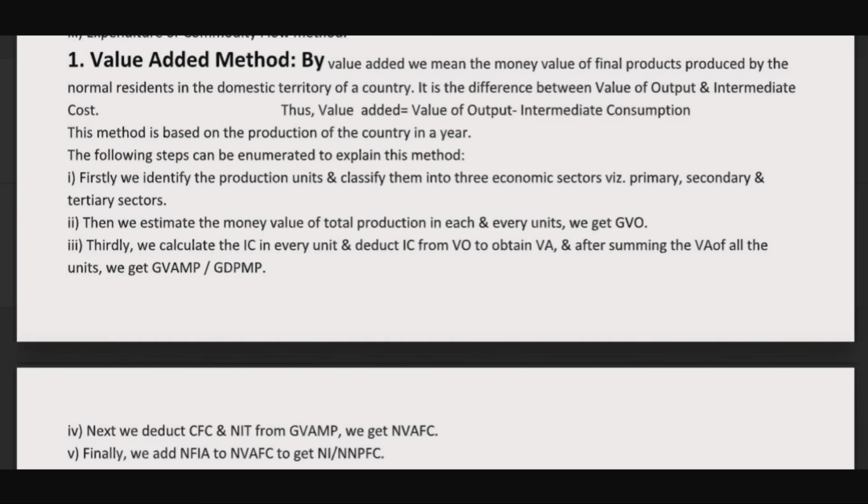We will get that is GVAMP, gross value added at market price, or GDPMP, that means gross domestic product at market price. Next, they will deduct CFC and NIT, that means depreciation and net indirect tax, from this gross value. Then they will get net value added at factor price. Finally, they have to add NFIA, that is net factor income from abroad, to this net value. Then finally they will get the national income of the country. This is how they are calculating national income through the value added method.